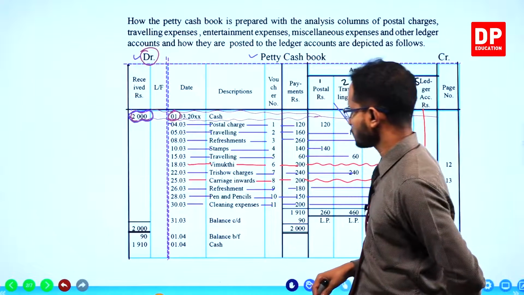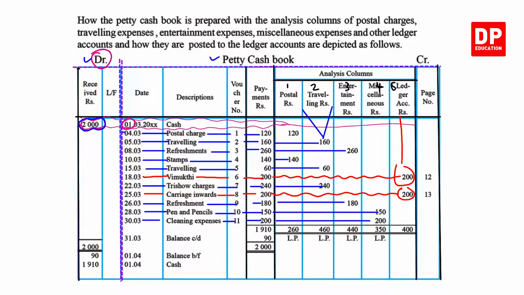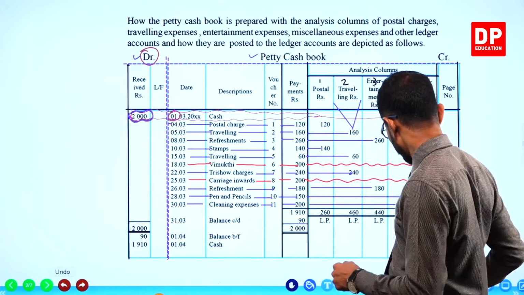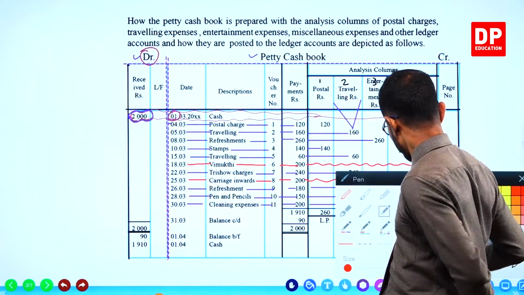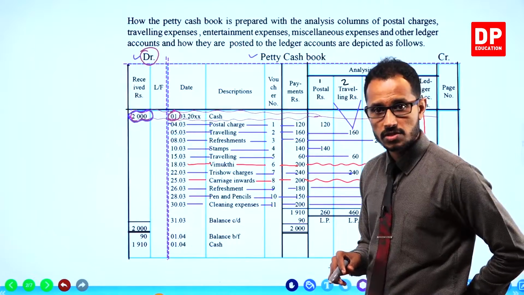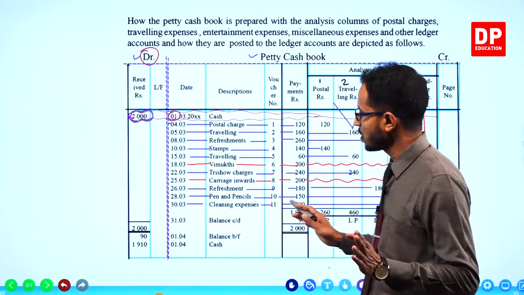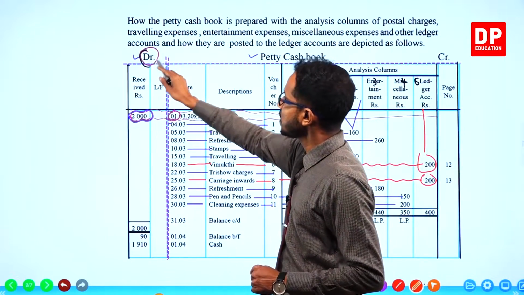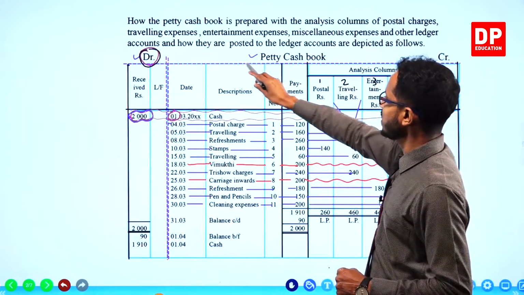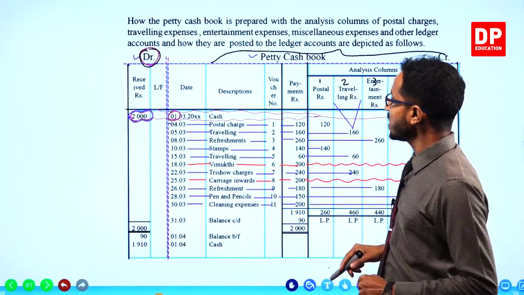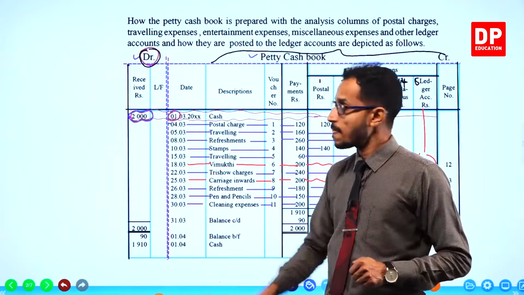Okay. Now it's kind of clear to you. This is how we balance a petty cash book, just like balancing a ledger account. Children, nothing new, okay? First you guess from the debit side and from the credit side which side is having the greater total.